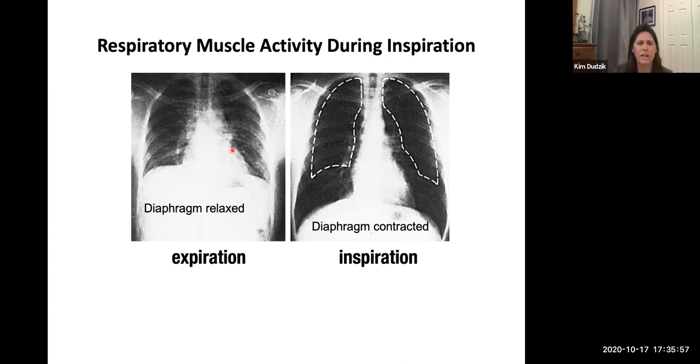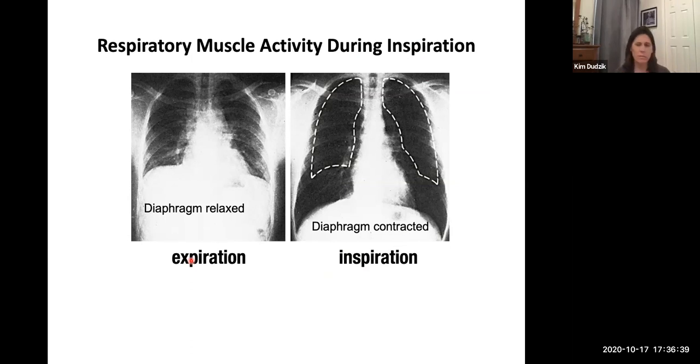This is your heart in the middle. You can see the volume of the lungs is smaller compared to here, when your diaphragm is contracted and pulled down. Now the volume of the lungs is bigger. So volume's bigger, pressure is smaller, air comes in, inspiration. Here, volume is smaller, pressure is higher, air goes out. That's expiration. Make sure it's easy for students to flip that around. If you understand the activity of the muscles and you really understand Boyle's law, then you should be able to reason this out.